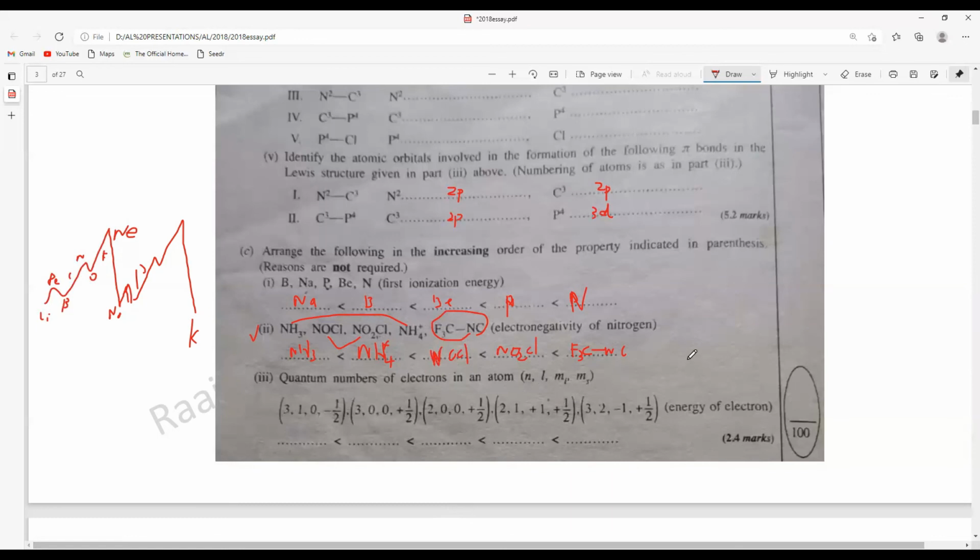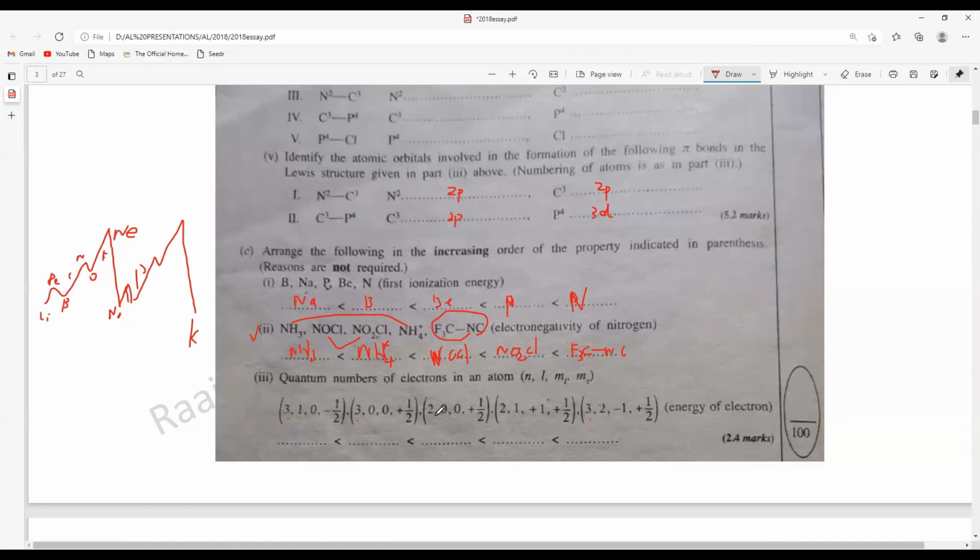And the last one is about quantum numbers of electrons in an atom. We have to arrange based on the energy. If you are given to arrange them based on the energy, the principal energy level is going to be from the n, right? When you have a higher n, it is always going to be higher. So if you check the values, you see here 3, 3, 3. Then these two should come before that. The first two should be these two, because n is equal to 2.